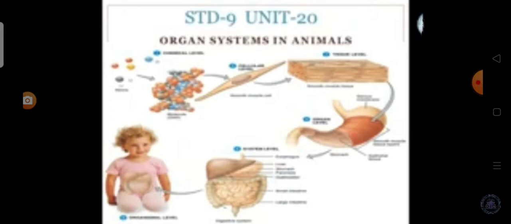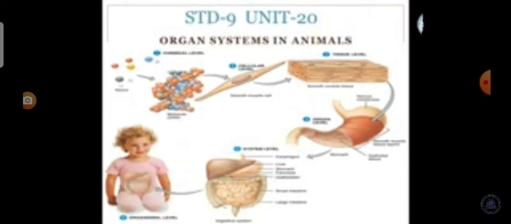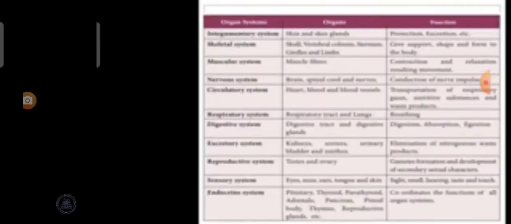The topic of the unit is Organ System in Animals. Living organisms are evolved from the simplest form to the complex level of organization. Cells are the basic fundamental units of an organism. These are grouped to form tissues, and the tissues into organs, and the organs form the organ systems, forming an entire organism.